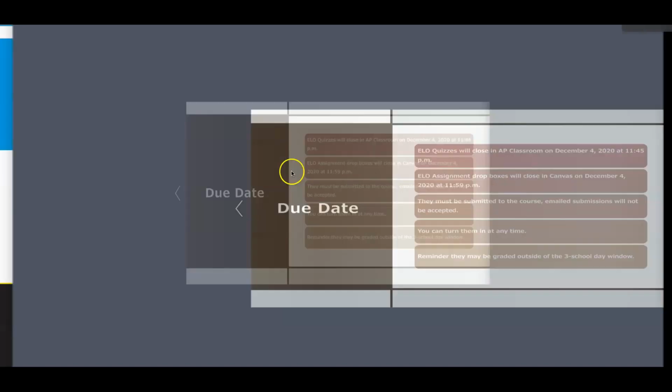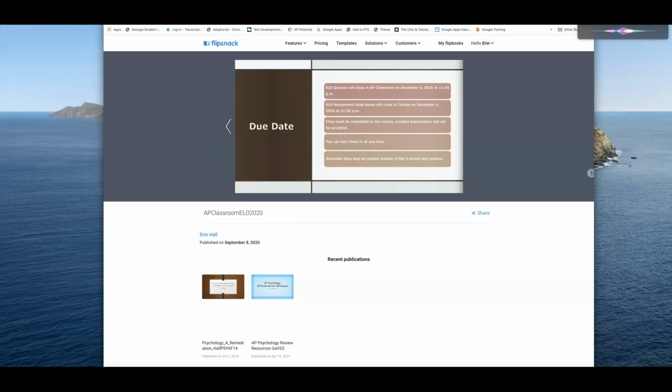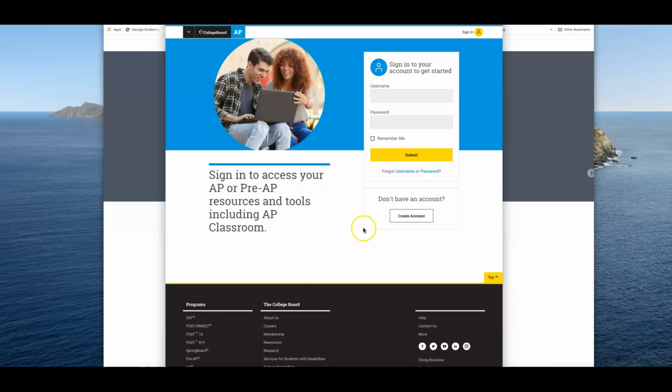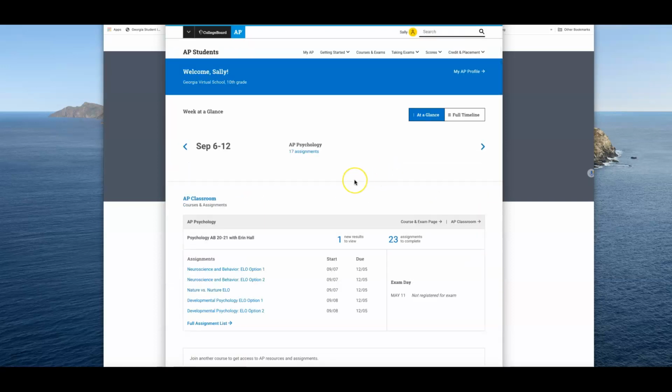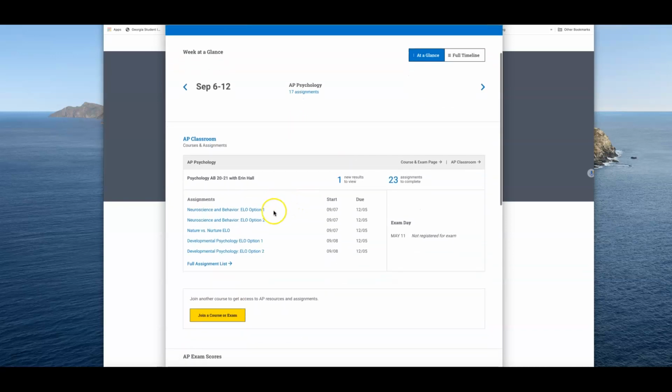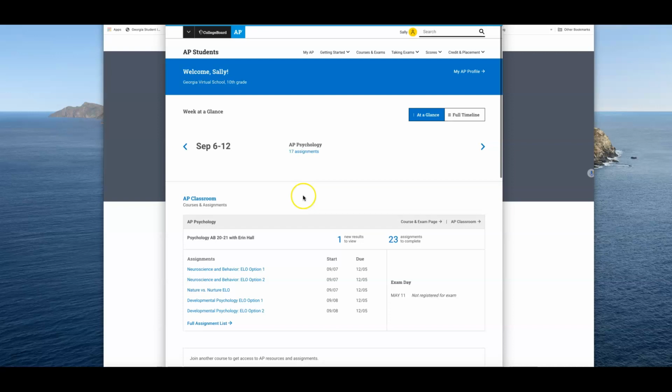And so now I'm going to go and I will show you what that looks like both in AP Classroom and in Canvas. So when you go into your AP Classroom account, we're going to use Sally Test. Sally is going to log in. Remember her for next time. And you can see when she logs in that she's got a bunch of different assignments that she can access. So here's her AP Classroom. We're going to click on that so we can get into AP Classroom.